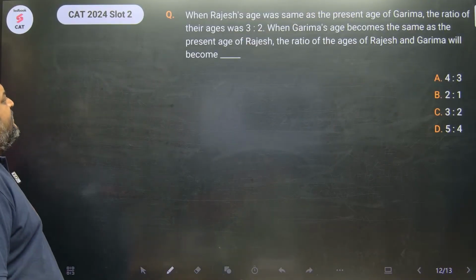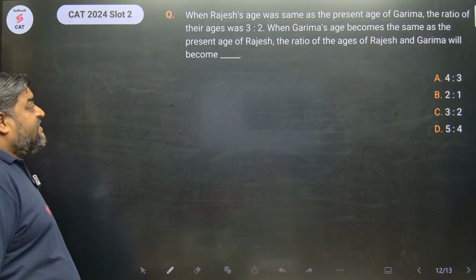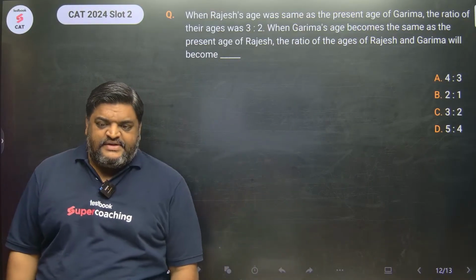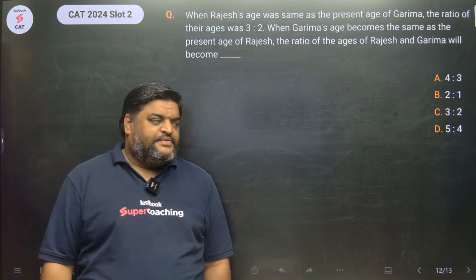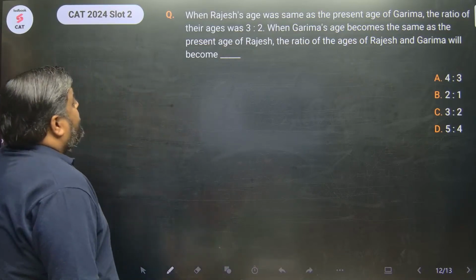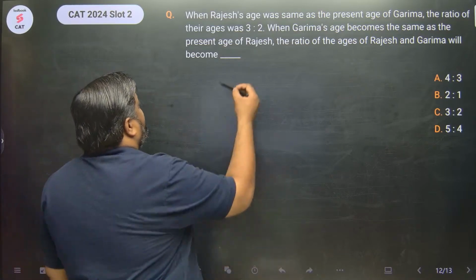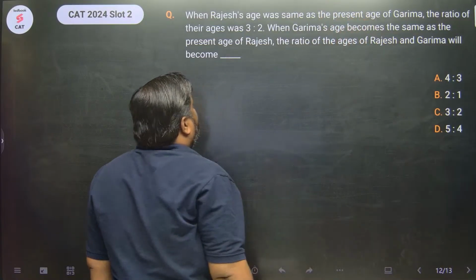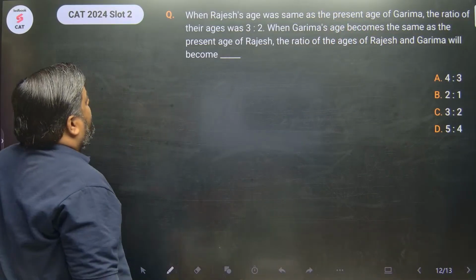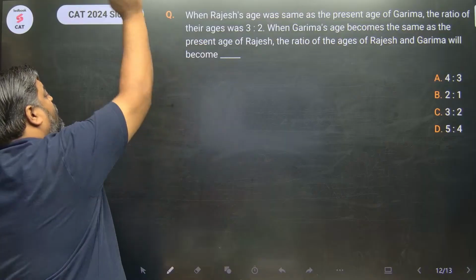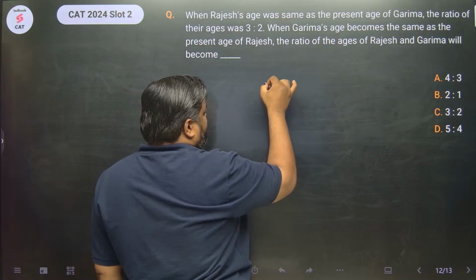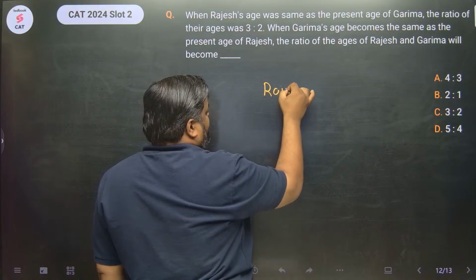And the last question, this is the 22nd question, CAT 2024 slot 2. आ जाओ. When Rajesh age was same as the present age of Garima, the ratio of their ages was 3:2. So we have two persons over here. एक है Rajesh.